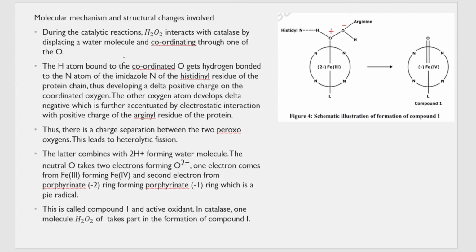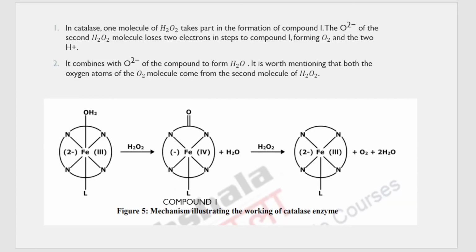One H2O2 molecule we have already used up. What is the next step? So this much we studied already. This is step number 1. We are in compound number 1 now. So in catalase, one molecule of H2O2 takes part in the formation of compound number 1. That is this much. Now this O2 minus of the second H2O2 molecule. There's one more H2O2 molecule, correct? So this O2 minus of the second H2O2 molecule, what does it do?